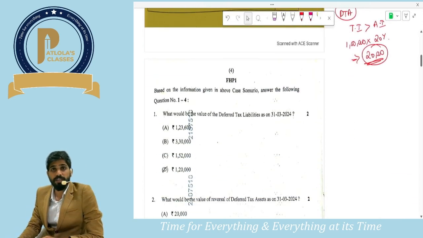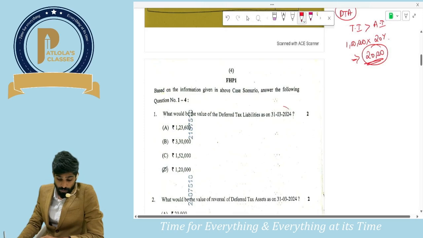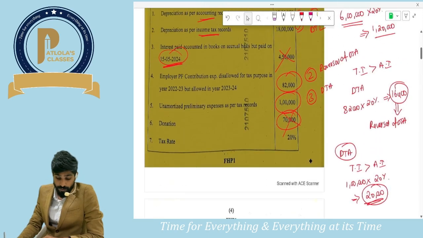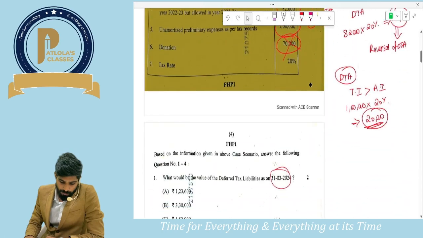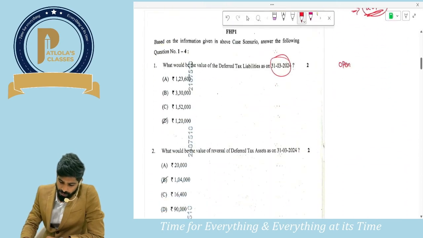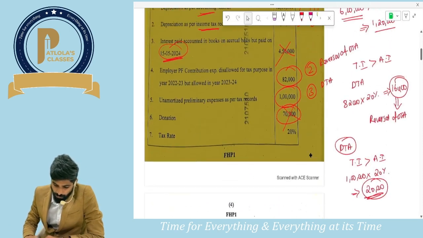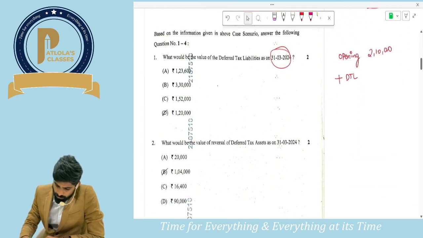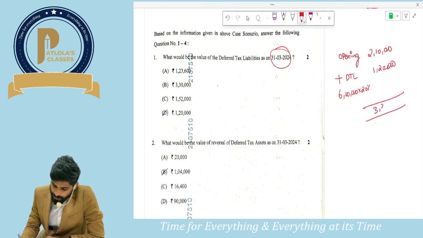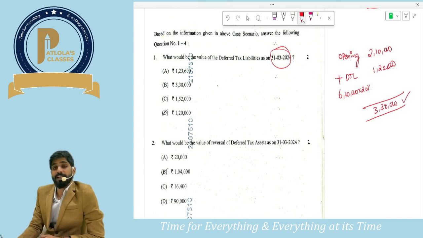What would be the value of deferred tax liability as on 31st March? Guys, let us calculate how much will be deferred tax liability. Opening deferred tax liability is already given as 2,10,000. And how much DTL did we create in this year? We created DTL of 6 lakhs into 20%. So how much did we create? 1,20,000. So how much would be the balance of DTL? 3 lakhs 30,000. This much DTL gets created.